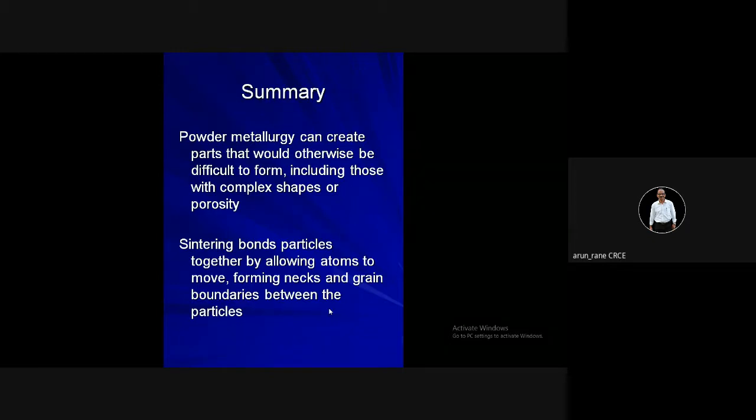So powder metallurgy, to summarize, can create parts that would otherwise be difficult to form, various complex shapes, and you get porosity. So the lubrication can be avoided. So your maintenance cost is nil, and the life of the product increases tremendously.